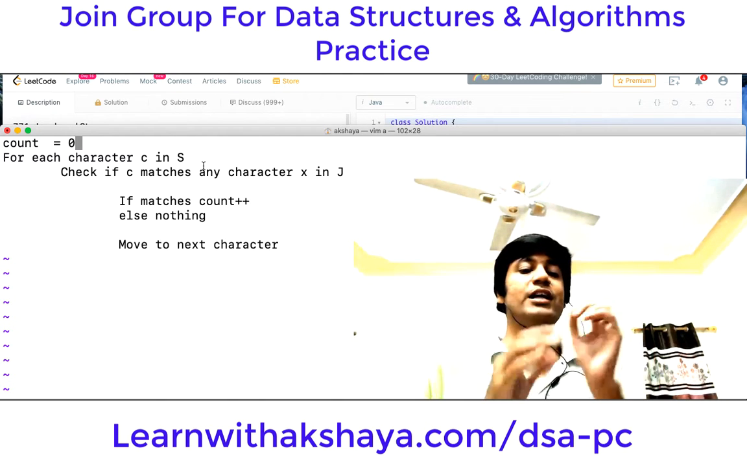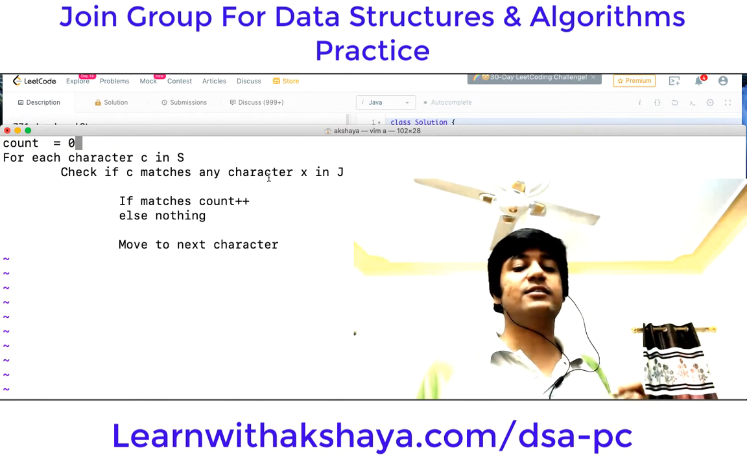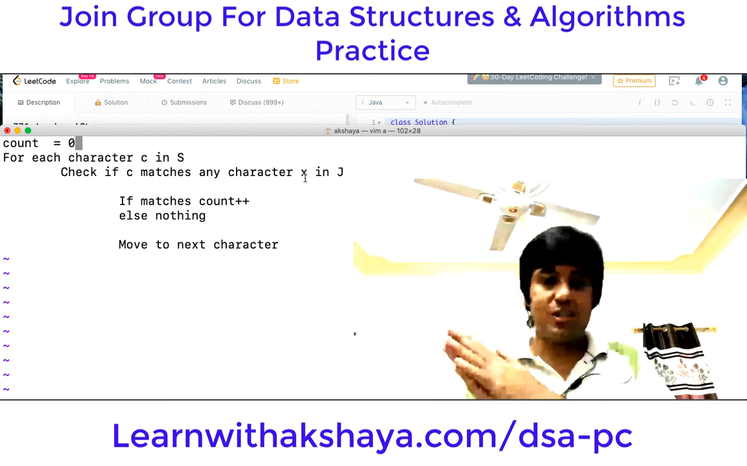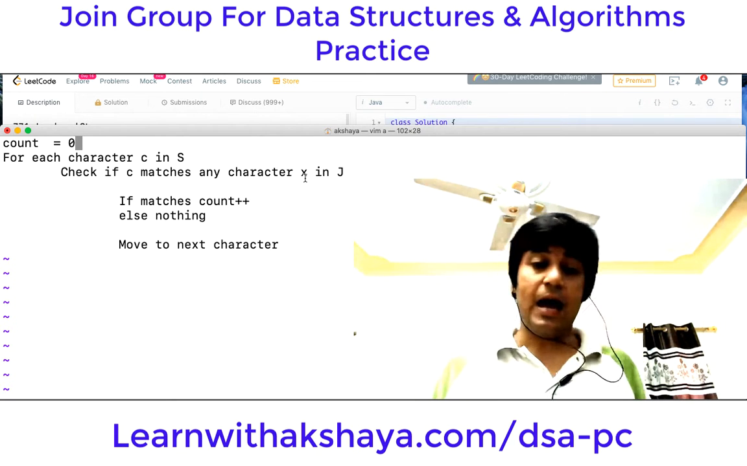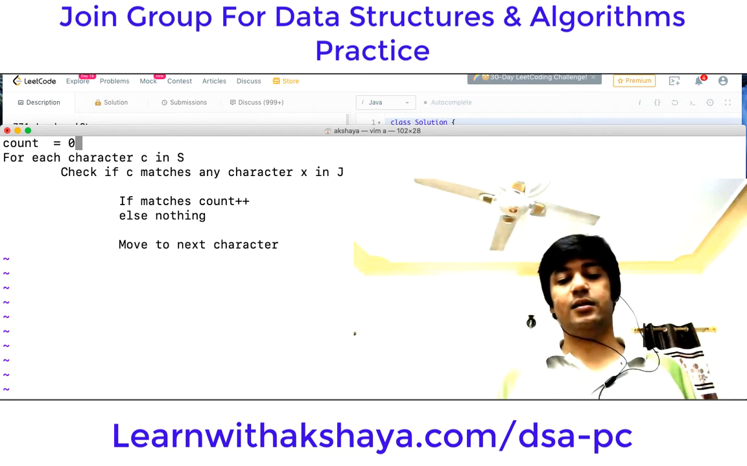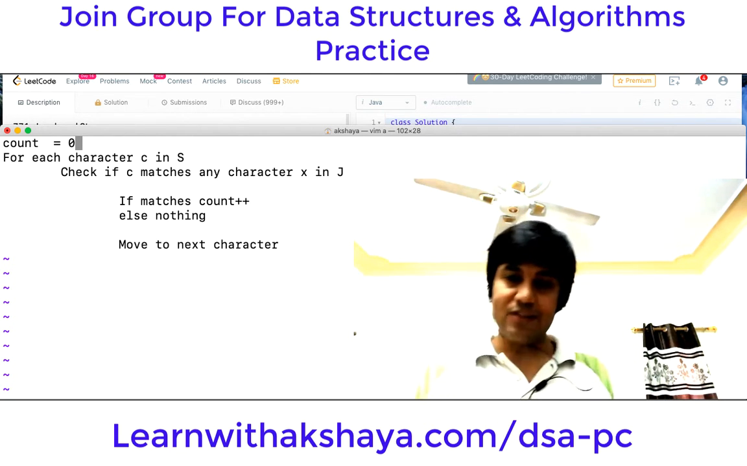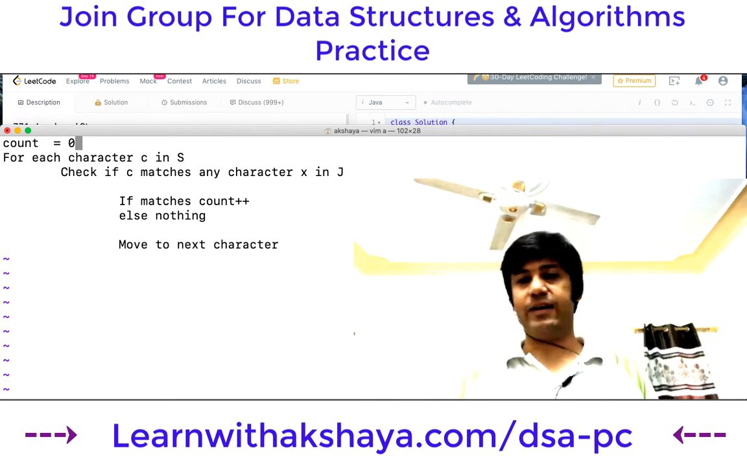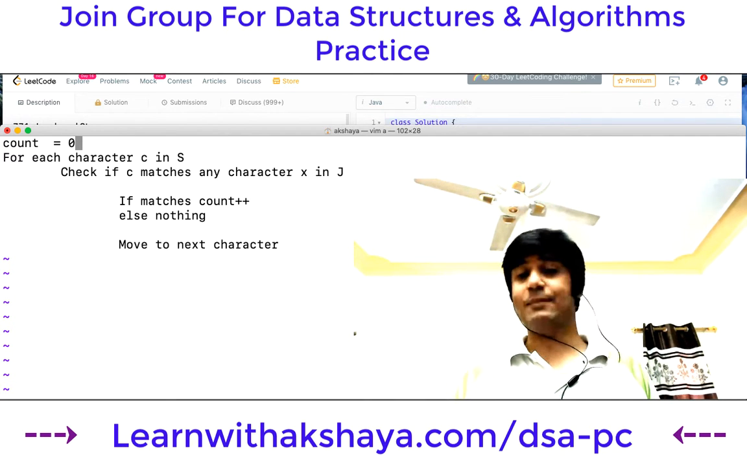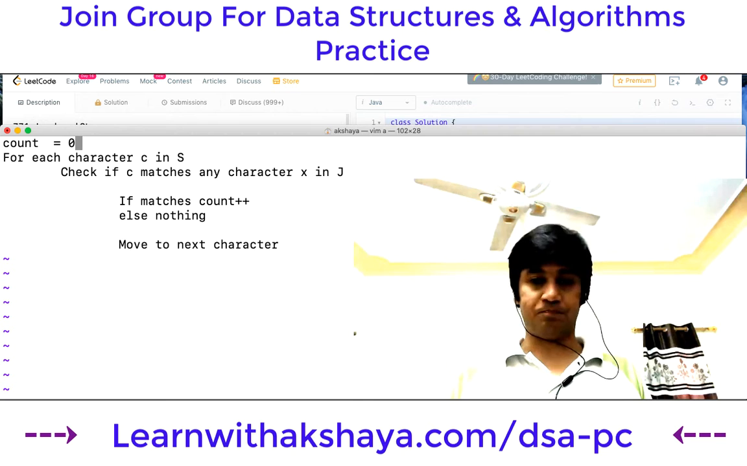We are doing, for each character C in S, check if C matches any character X in J, all the characters X in J, and if it matches, count plus plus, else nothing, move to the next character. Okay, so if we have this approach, let's try and identify the time and space complexity for this also.